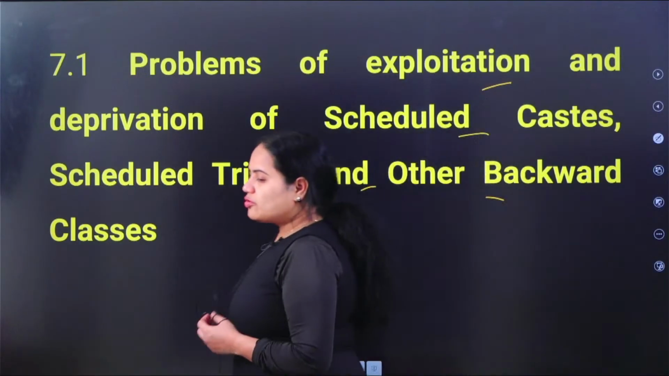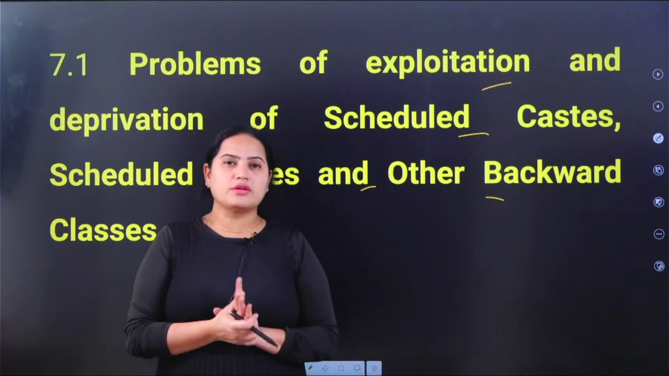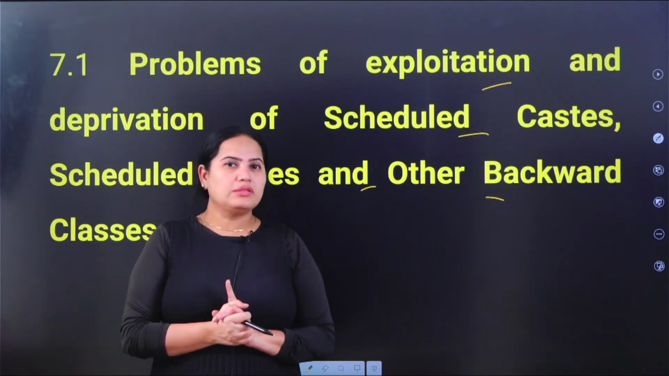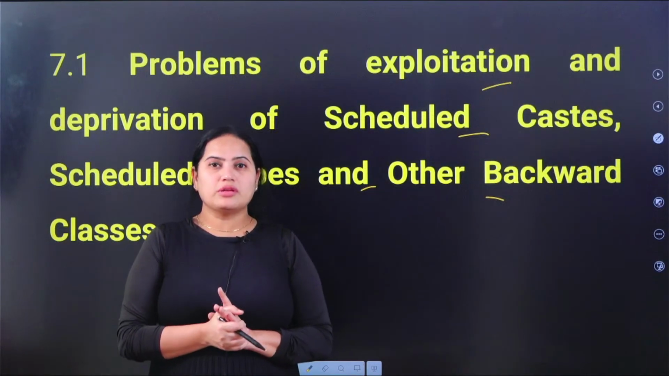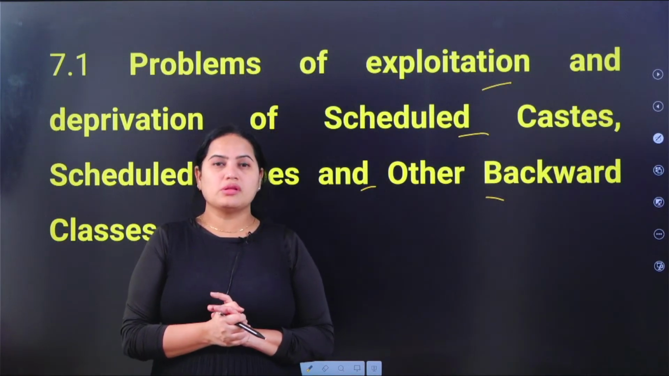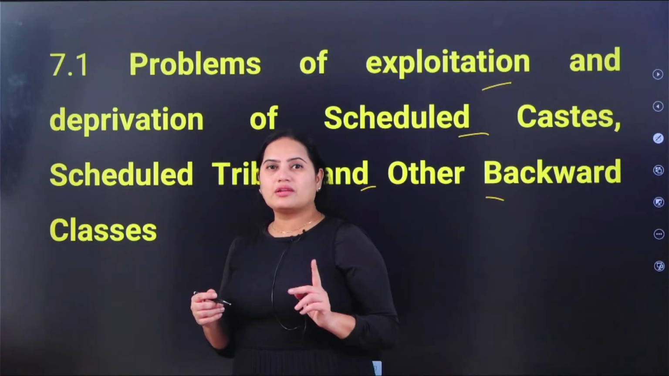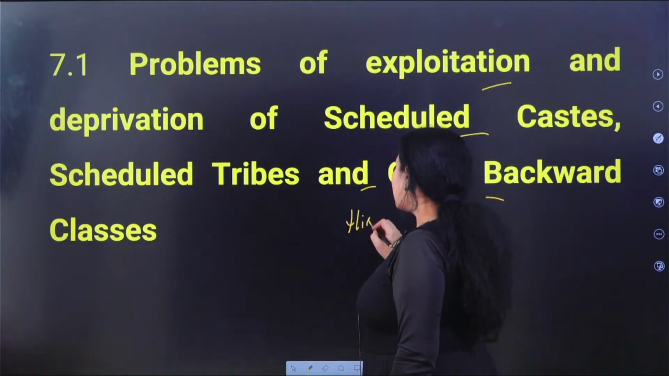Okay, so if you carefully observe, here we are talking about the problems which are faced by the scheduled castes, scheduled tribes and the backward classes. All the three of them actually get some reservation in educational institutions and reservation in jobs. Okay, इनको reservation दिया हुआ है. Why are they actually getting reservation? Because historically they are backward.